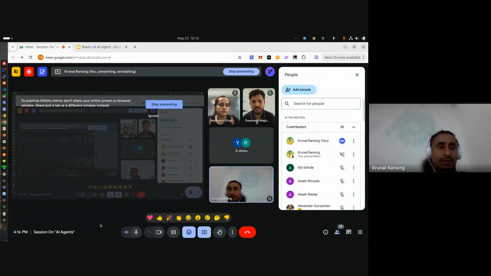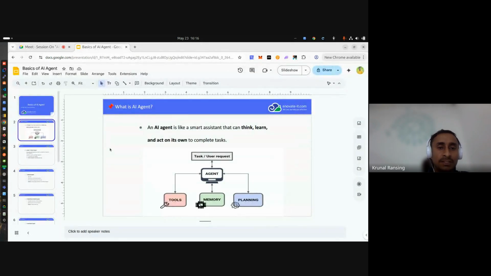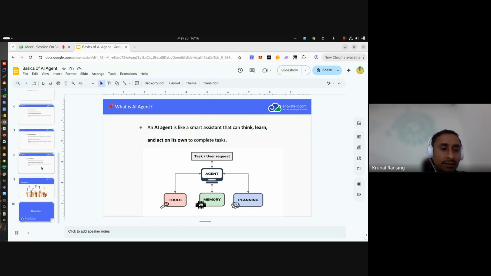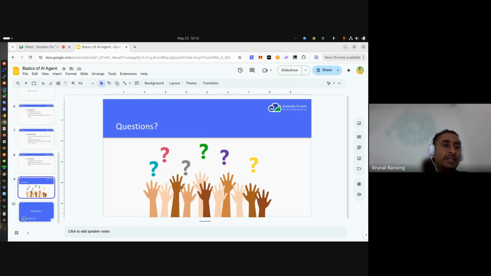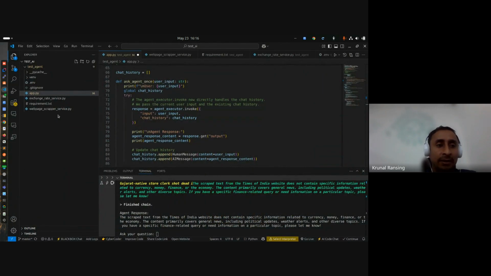Okay. So these are the basic agent and types of the agent. Now we will start with the basic coding part. I already created a small project, and I will explain how to create the simple agent.